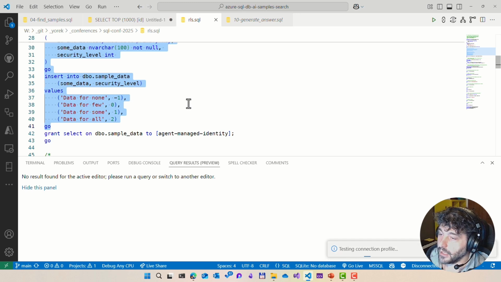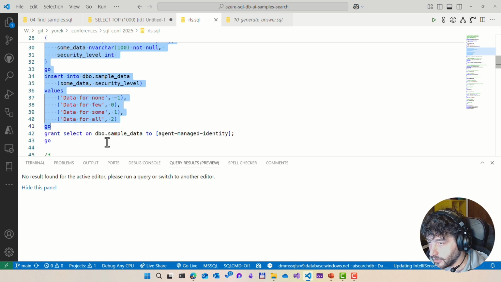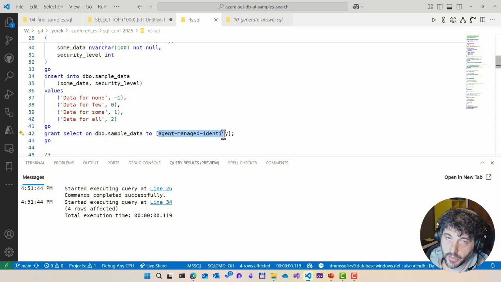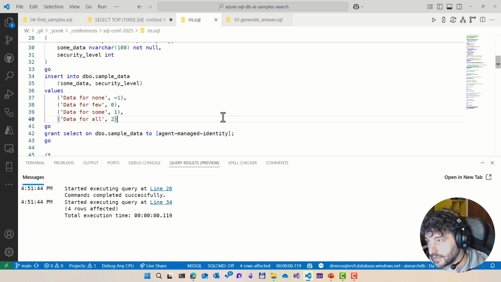Now what I want to do is show you that even if I'm an administrator, or even if I impersonate the identity used by the agent, I can instruct Azure SQL or SQL Server to show me or the agent only the things that we are allowed to see.